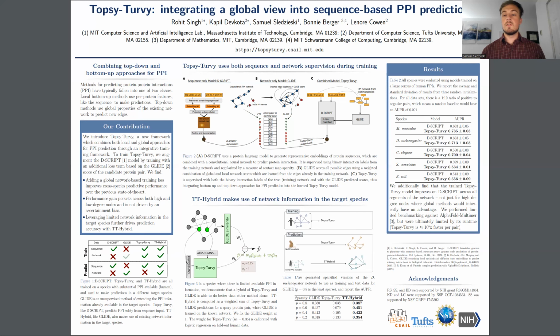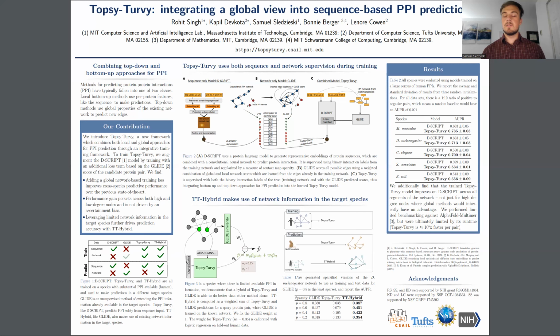This serves as a form of directed data augmentation, wherein Glide is able to suggest edges that may be absent from the training data as false negatives, or is able to potentially rule out false positive edges in the training data. Thus, Topsy-Turvy is able to integrate both bottom-up and top-down approaches for PPI prediction.